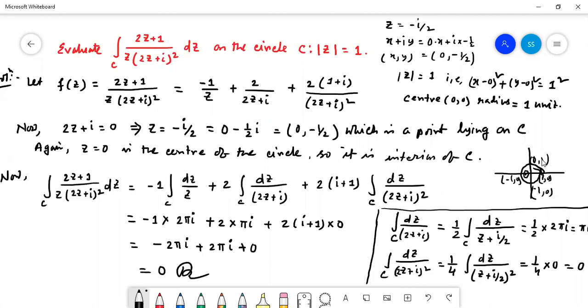Is it clear? Three kinds of examples for three formulas are given. Here we are using formula number 1 as well as formula number 3. Because z equal to 0 is an interior point, we are using formula number 1. Z equal to minus i by 2 is also an interior point, and for that we are using formula number 1. But z equal to minus i by 2 comma minus i by 2 is a double point, so we are using formula number 3. Is it clear?